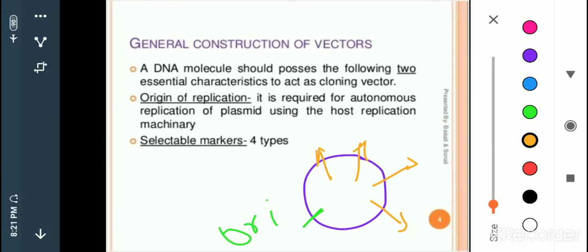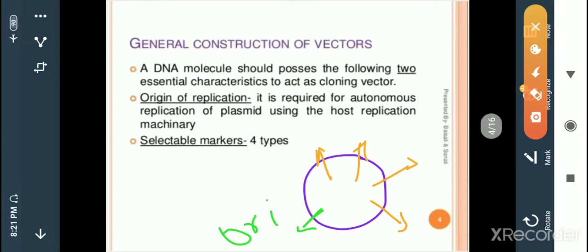It has to have sites for four selectable markers and one origin of replication. If a circular DNA possesses these two main characteristics, origin of replication and these four selectable markers, then such a DNA acts as a cloning vector.